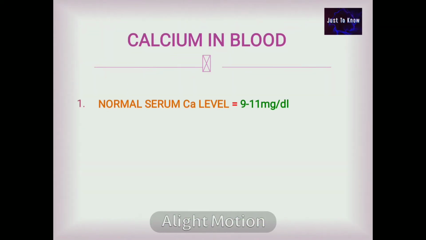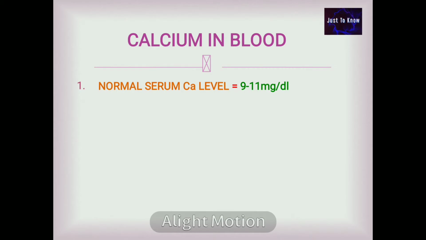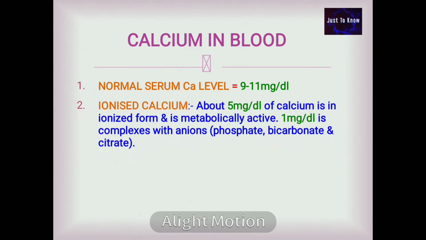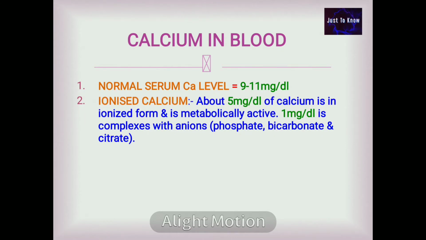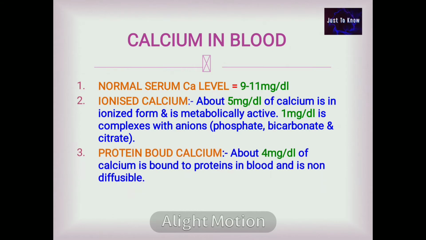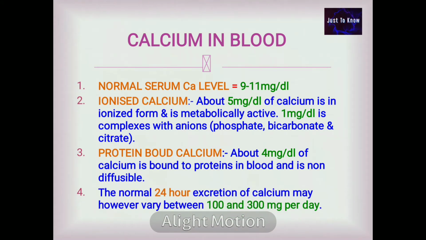Calcium in the blood. The normal serum calcium level is 9 to 11 mg per dl. Ionized calcium. Above 5 mg per dl of calcium is in ionized form, which is metabolically active. Then 1 mg per dl is complexed with anions such as phosphate, bicarbonate and citrate. Protein bound calcium. Above 4 mg per deciliter of calcium is bound to the protein in the blood and is non-diffusible. The normal 24 hours excretion of calcium may however vary between 100 to 300 mg per day.